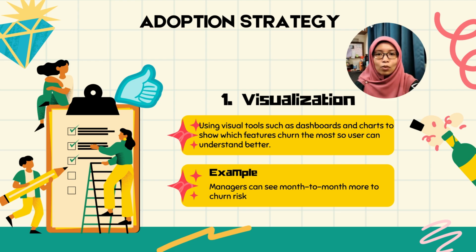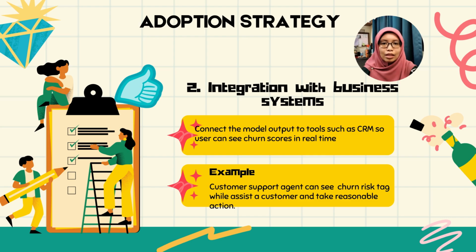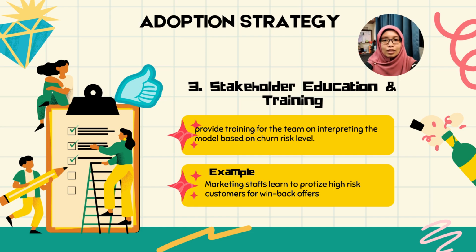There are three adoptions that we will discuss in our assignment. The first one is visualization, where we can use dashboards or even charts to make sure that stakeholders can see the results of our model more clearly. The next one is integration with business systems like CRM. Users can actually see or get the result in real time. The last one is stakeholder training and education, where they will be provided some training so that they can interpret the result better, based on the churn risk or the high risk of their business.